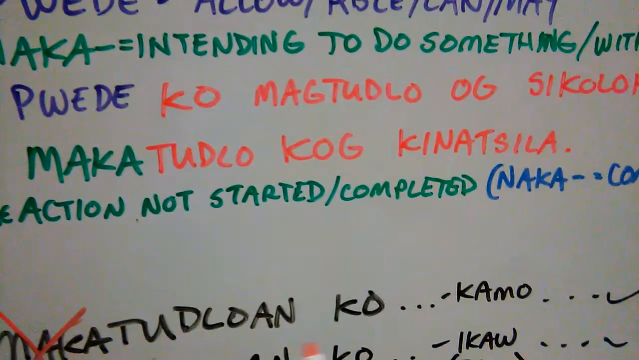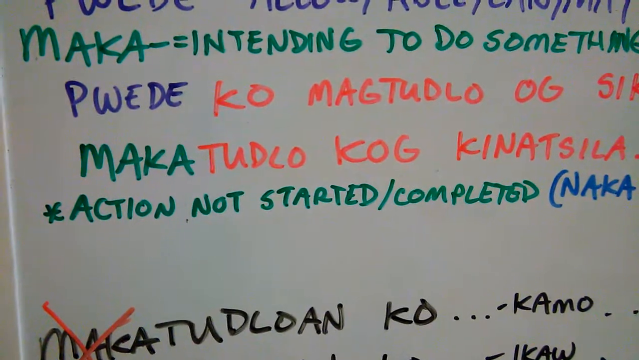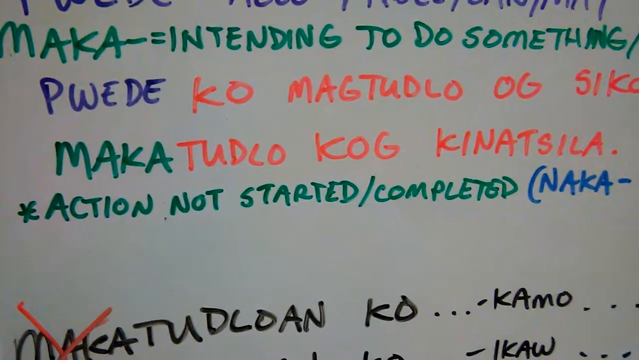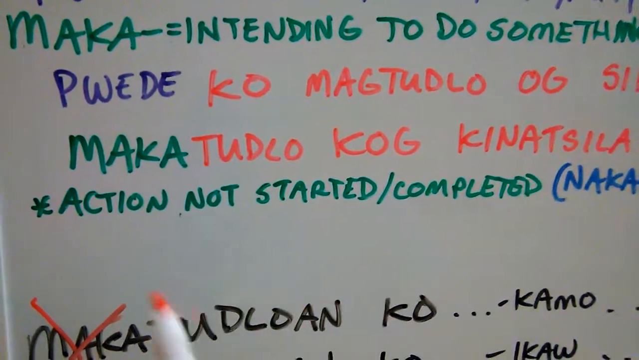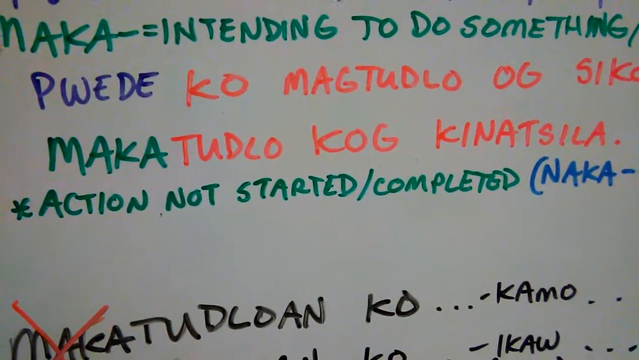So, makatudlo ko kinatsila. I'm going to teach Spanish. Makatudlo ko kinatsila. I'm going to teach, or I have intentions. That makes better sense. I have intentions of teaching Spanish.